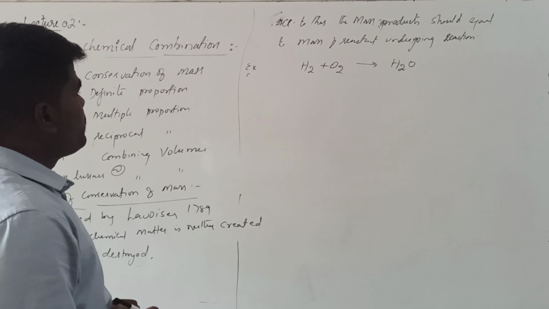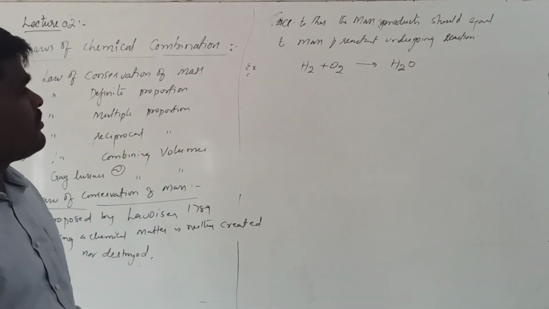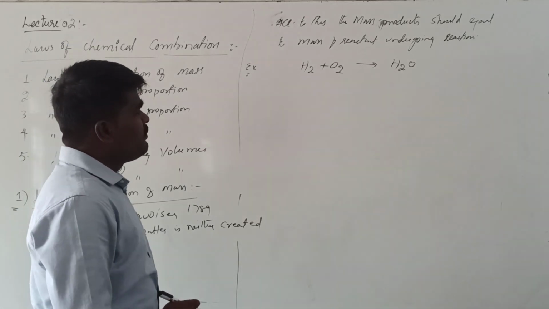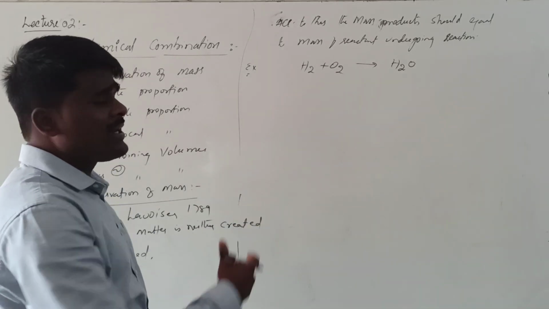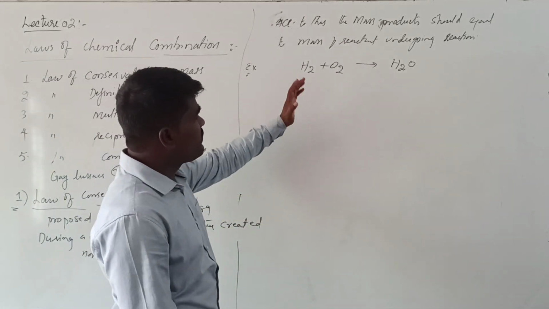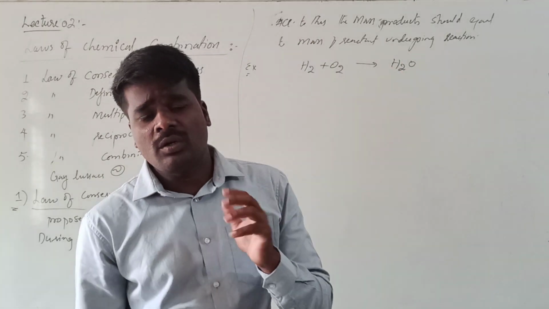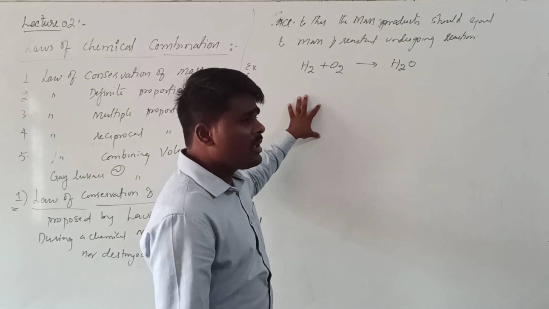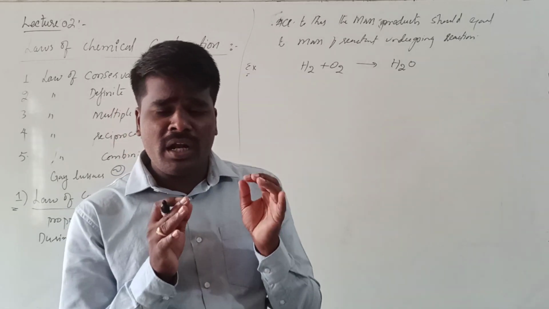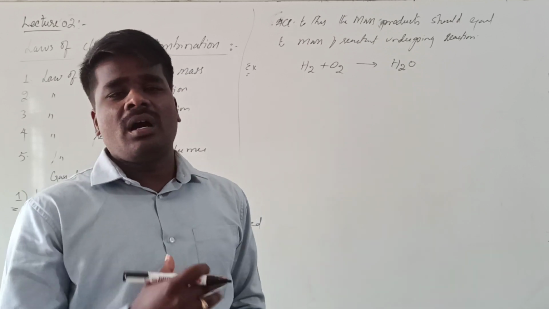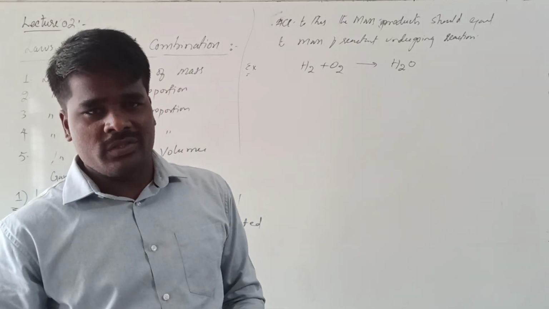Right? Now, if you apply this law of conservation of mass to this particular chemical reaction, let us interpret the weight relationship of reactants as well as products. Whatever we write on the left side of the reaction, we call reactants, and whatever we write on the right side, we call products. Reactants are those substances which undergo chemical change, and products are those substances obtained as a result of chemical change.